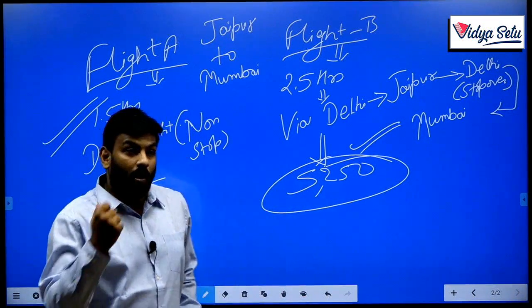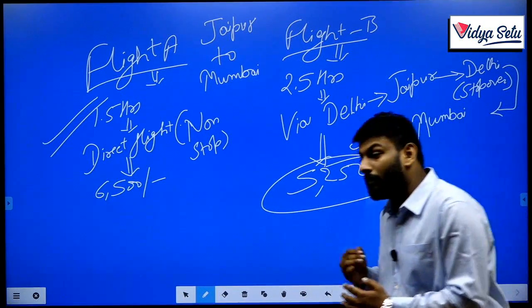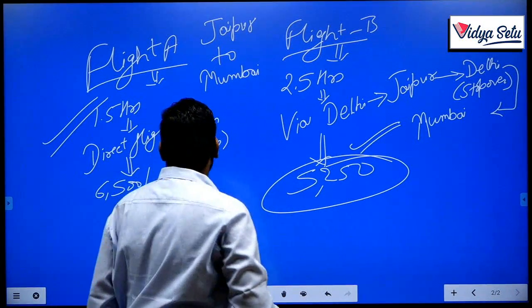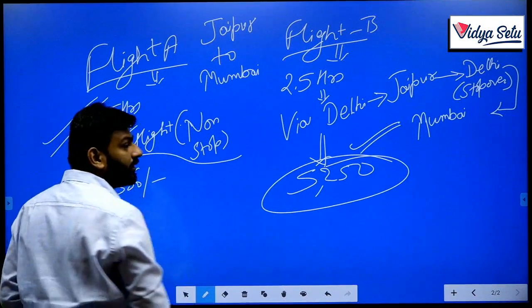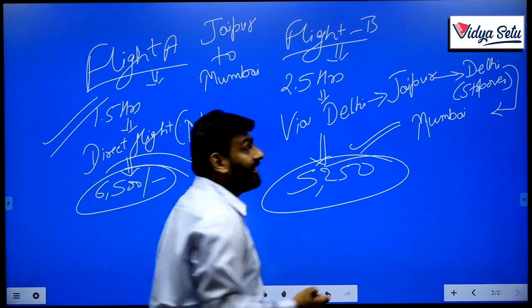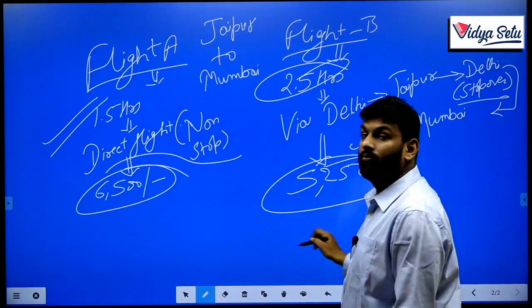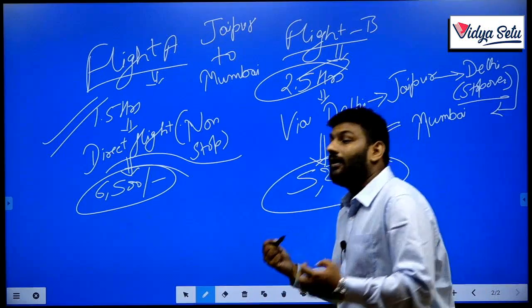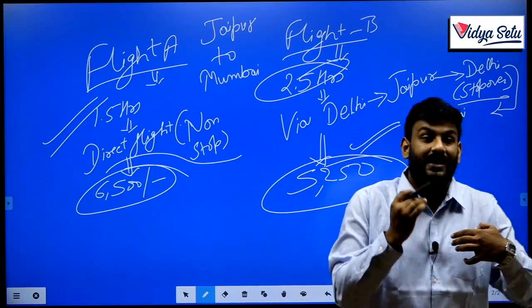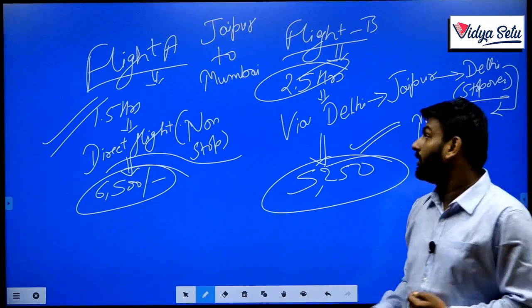So these alternatives should be evaluated in each and every manner, for what purpose you are using, or what are the merits or pros and cons for each and every alternative. As in, if you are going with flight A, it is a non-stop flight, it's a merit, but its demerit or its con is its cost. Rather, the other will take more time, it has a stopover, but it is too cheap. So it all depends upon your evaluations, whether the pros and cons of all the alternatives have been evaluated in a good manner or not. Clear?